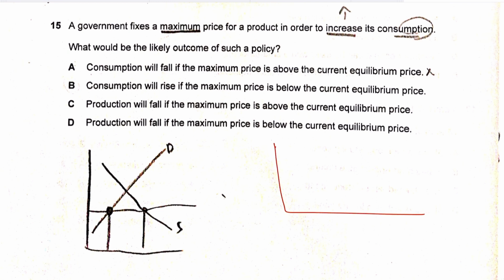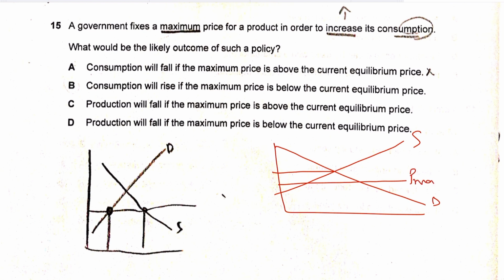So if the government imposes the maximum price, if this is demand, this is supply, and this was your equilibrium, while this is your maximum price now, that would result in a rise in quantity demanded, while the quantity supplied would go down from Q to QS1, while quantity demanded rises from Q to Q1. So there's a shortage, and the quantity supplied goes down. So the correct answer for 15 should be D. That is, production will fall if the maximum price is below the current equilibrium. So that makes D the correct answer.